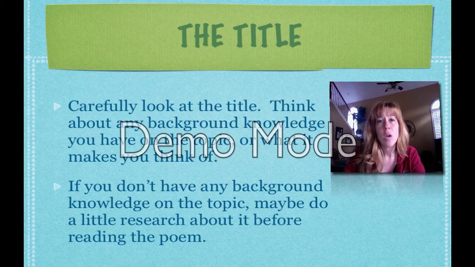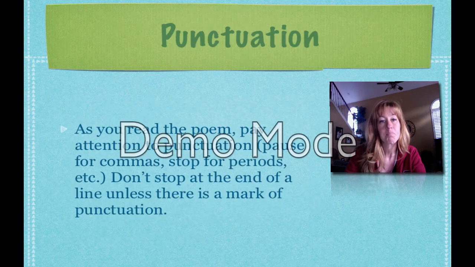Think about any background knowledge that you might have on the topic, if the topic is actually placed within the title. If it's a name of a person, maybe do a little bit of research ahead of time, see who this person is, why are they important, why is a poem written about them, or maybe there is nothing important about this person, but it's always worth checking into to see what the importance of that title might be.